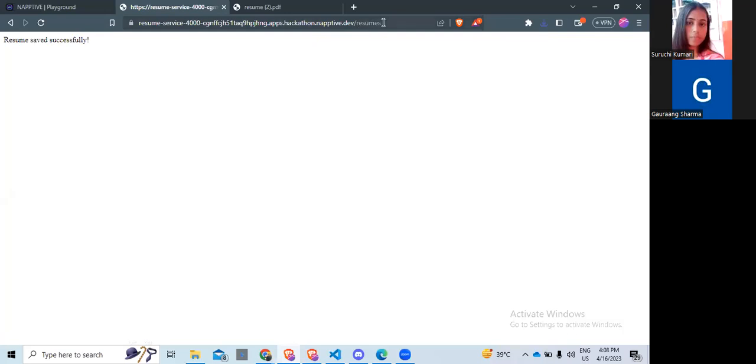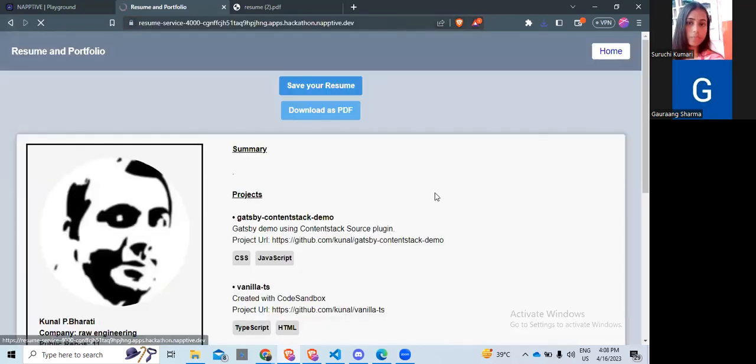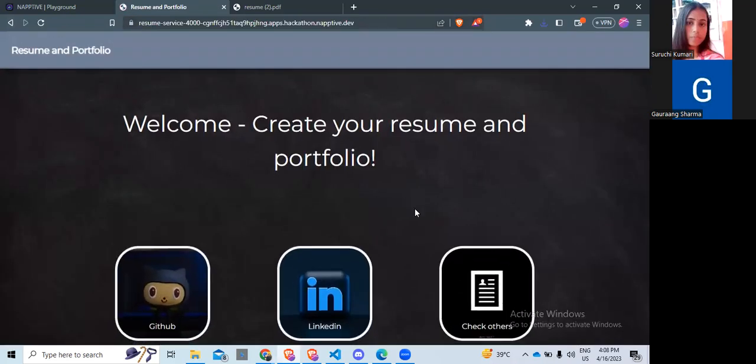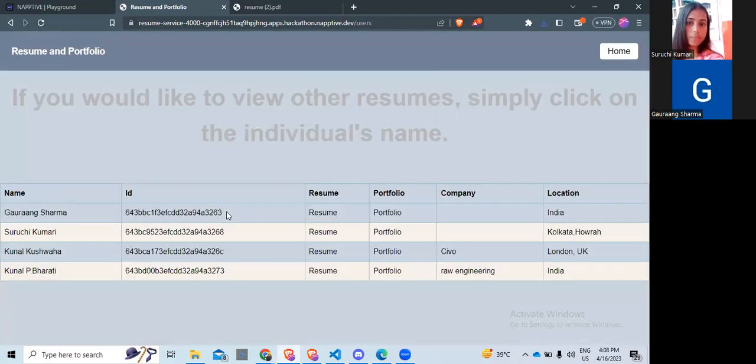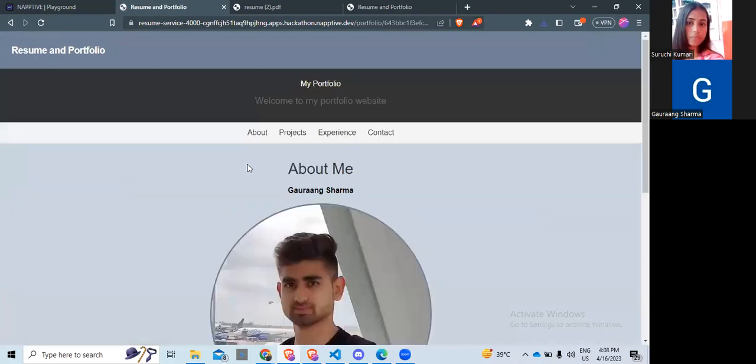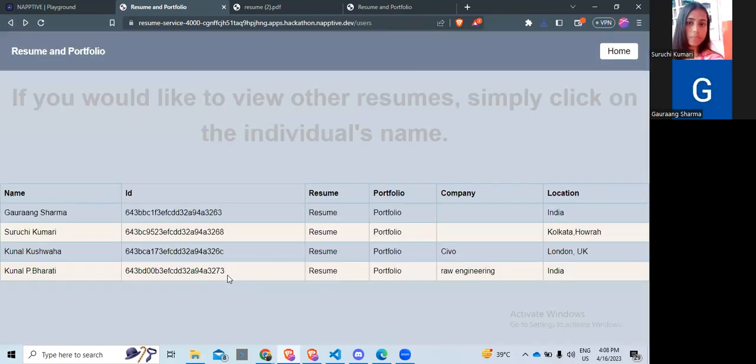Upon saving the resume, this particular screen will appear, and then the user can go to our home. Now there is another option, check others. Here you can see the resumes for other people, like myself, Garang Sharma, and my teammate Suruchi Kumari. You can go to their resume links as well as their portfolio directly from here. Also, we get this particular ID out of here.